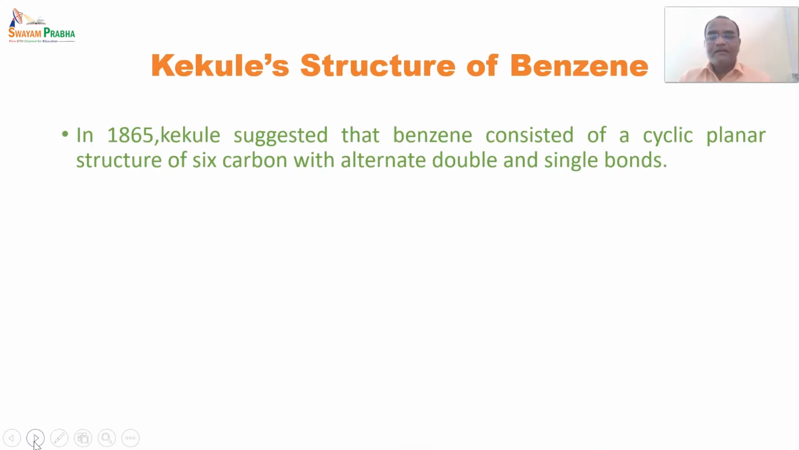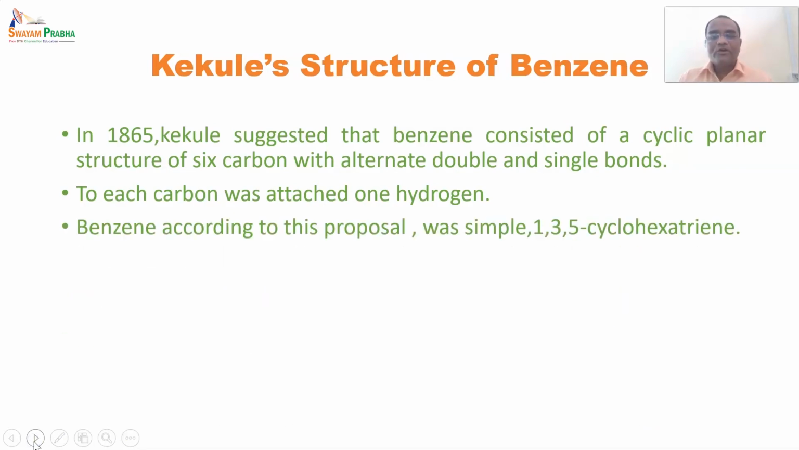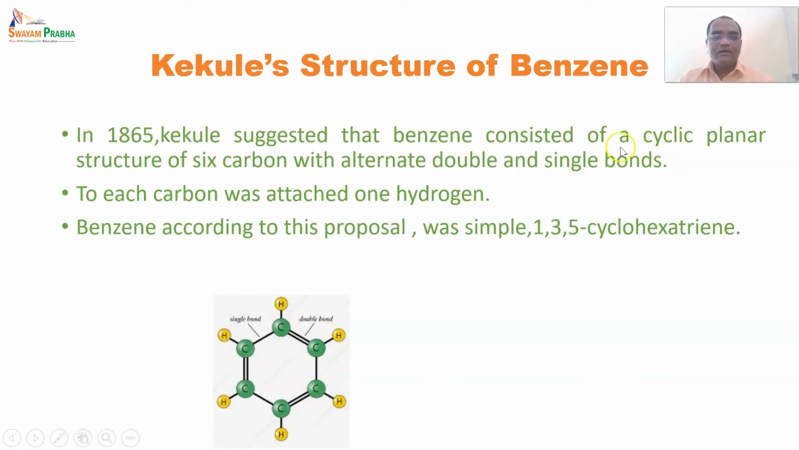In 1865, Kekulé suggested that benzene consisted of a cyclic planar structure of 6 carbons with alternate double and single bonds. To each carbon was attached 1 hydrogen. Benzene, according to this proposal, was simply 1,3,5-cyclohexatriene, and this was the structure suggested by Kekulé. Hypothetically it was suggested that it is a cyclic structure and it is a planar structure.